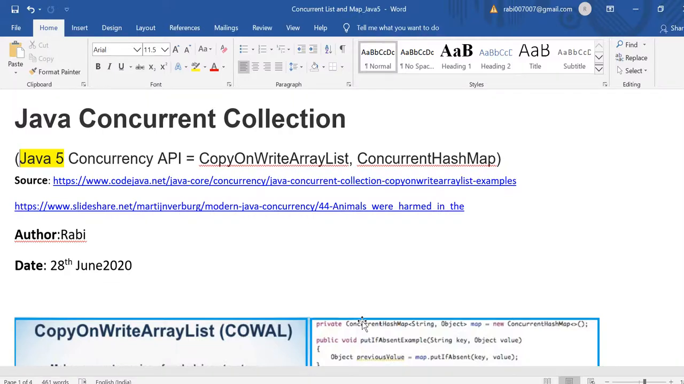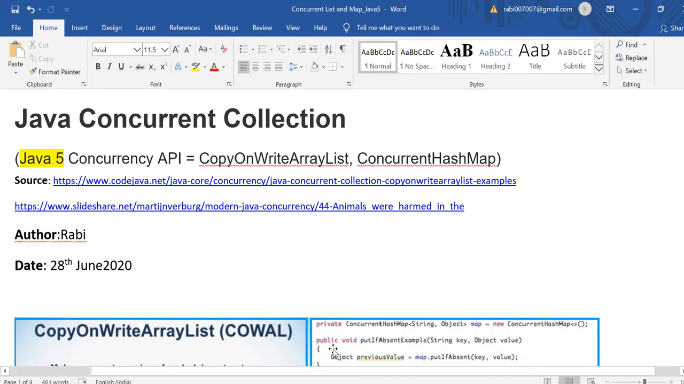Welcome friends. Today I'm going to discuss the Java concurrency features used in collections. In Java 5 concurrency API, we have introduced CopyOnWriteArrayList and ConcurrentHashMap. Now the question is why we have introduced them.